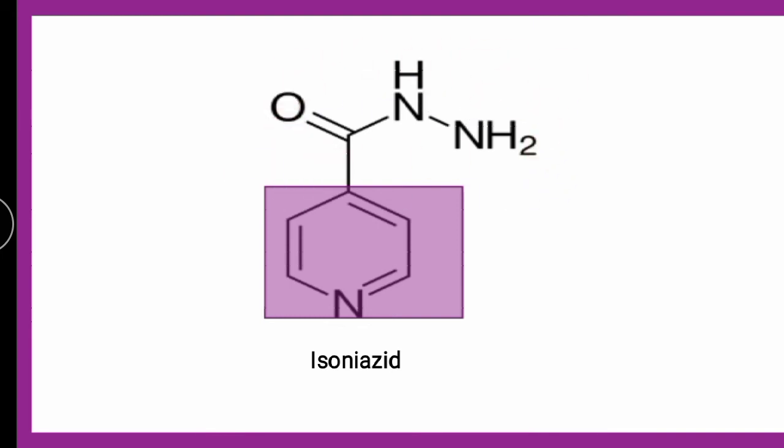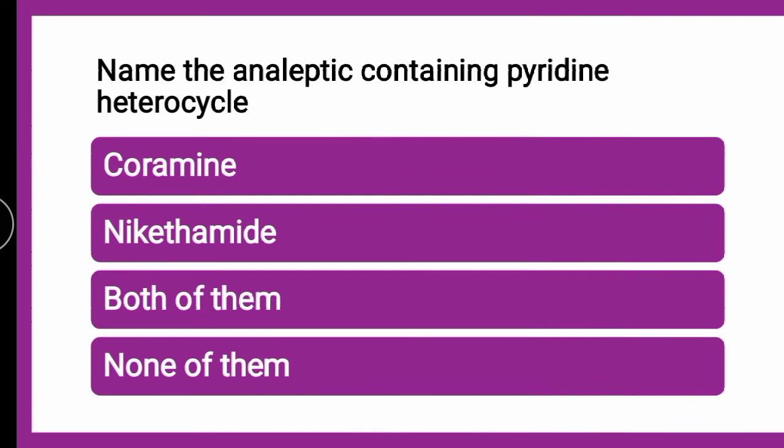Okay. Next question is, name the analeptic containing pyridine heterocycle. Now here it starts with category wise, whether it is coramine, whether it is nicotinamide, whether both of them or none of them. The correct answer is it is both of them, because coramine is only nicotinamide, or nicotinamide is nothing but coramine.